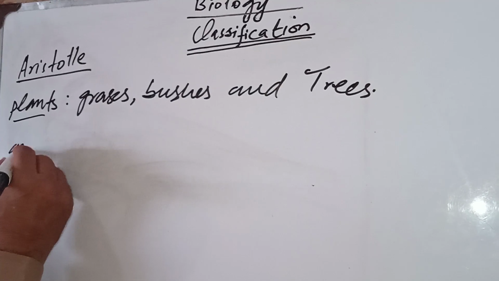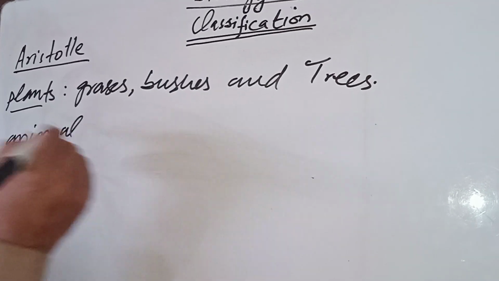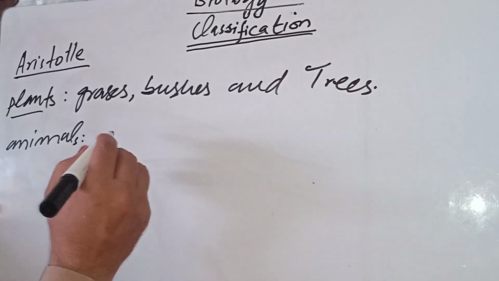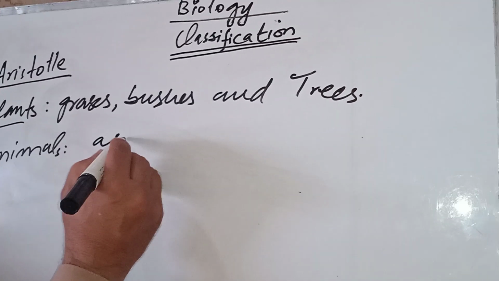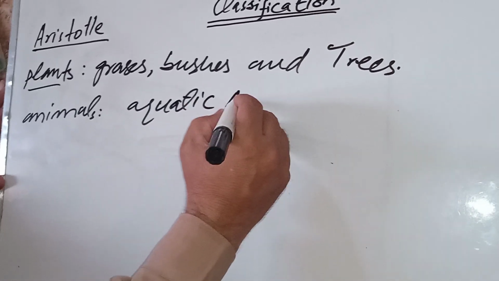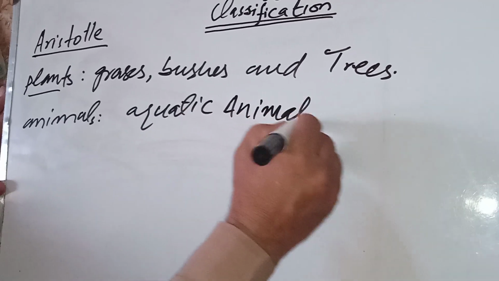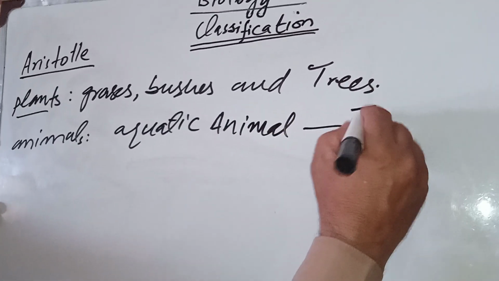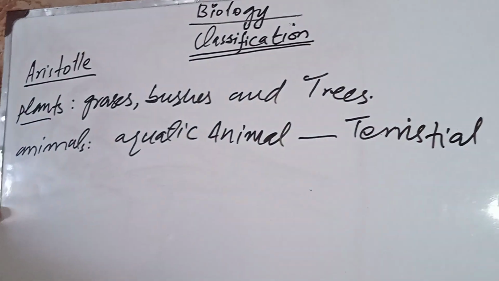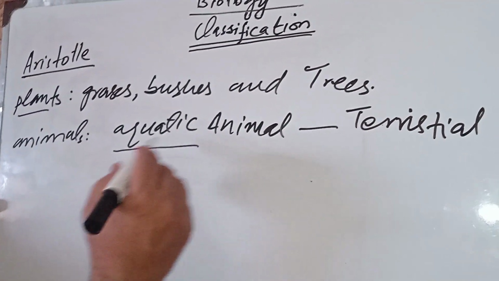Clear? And animals are aquatic animals and terrestrial animals. Aquatic animals, aqua means water.